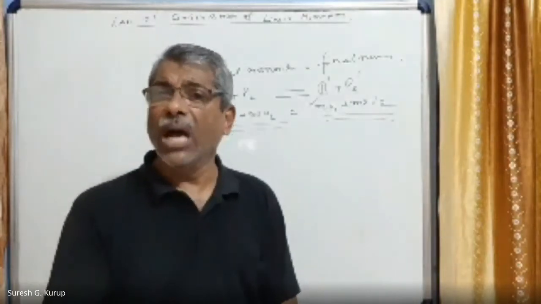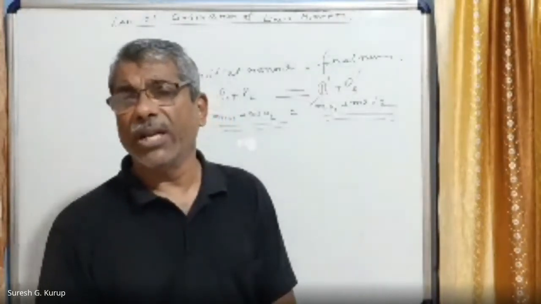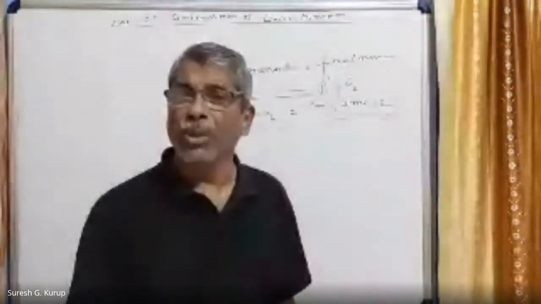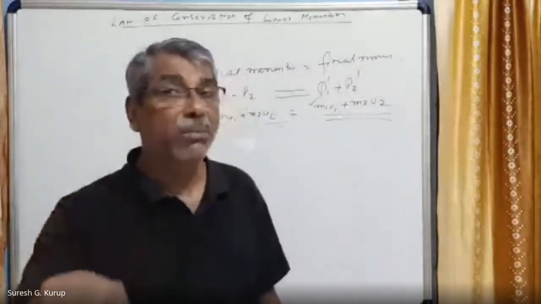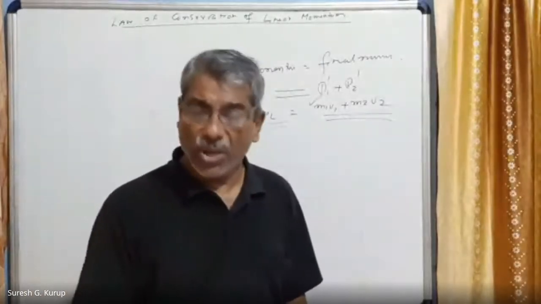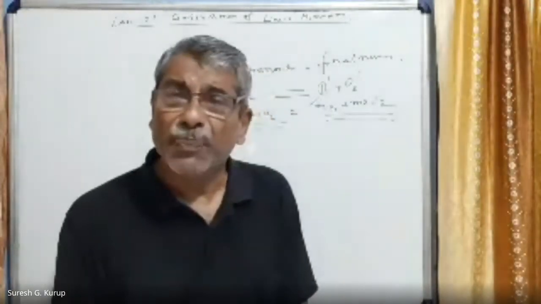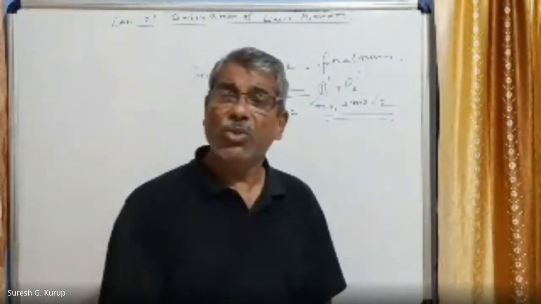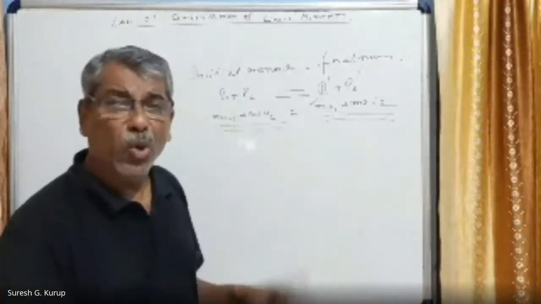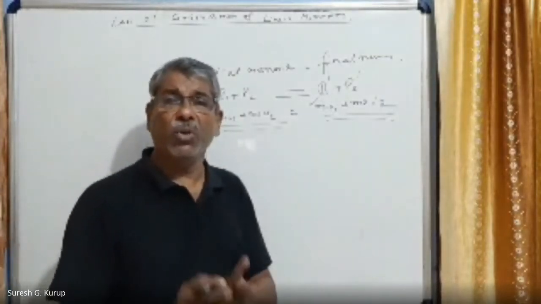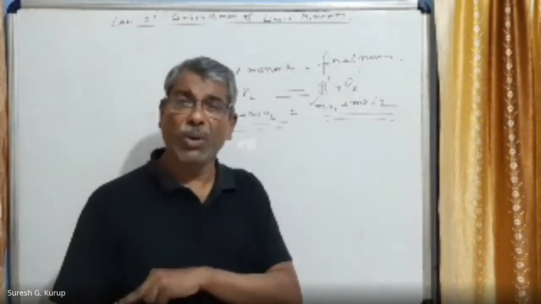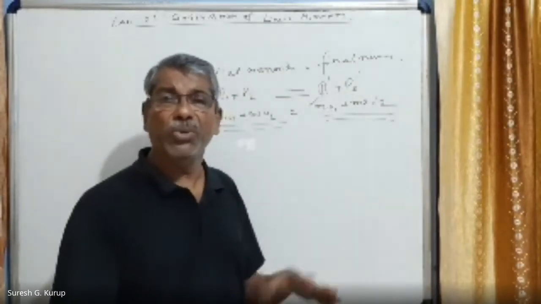At that time, the gun will move in the opposite direction. So initially there was no momentum, but finally some momentum takes place, right? So in this case, initial momentum was equal to zero, and the final momentum is something, right? But both must be equal. That means M1 U1 plus M2 U2 is equal to M1 V1 plus M2 V2. But M1 U1 plus M2 U2 is equal to zero.